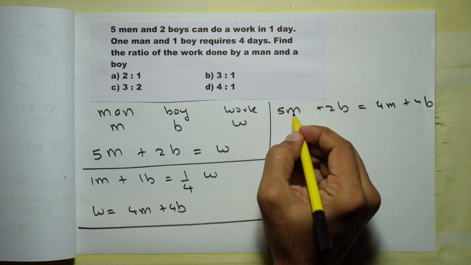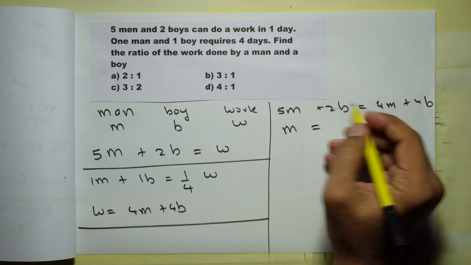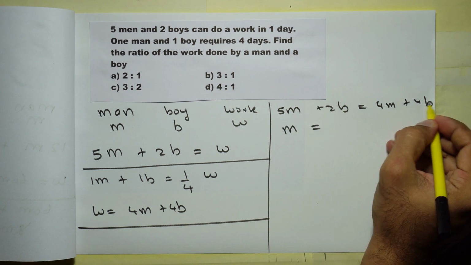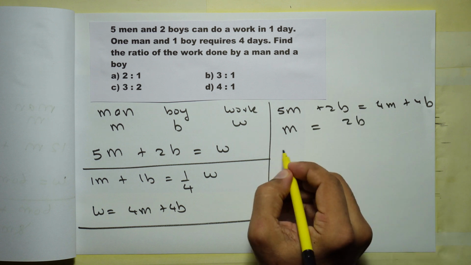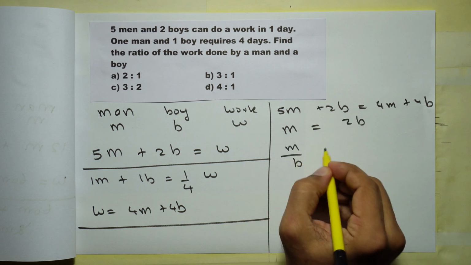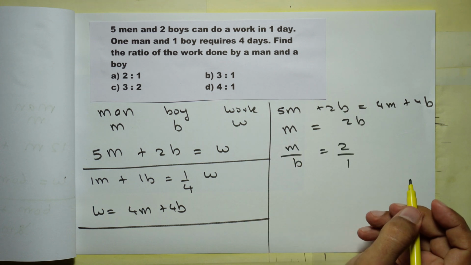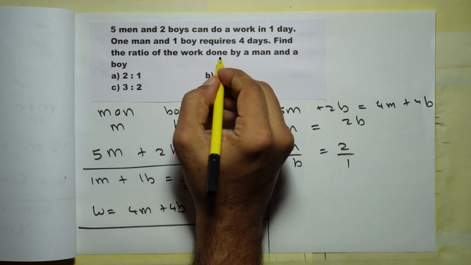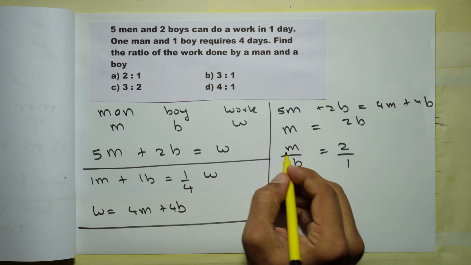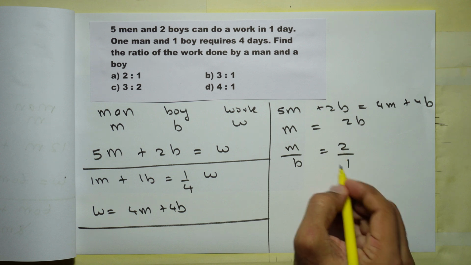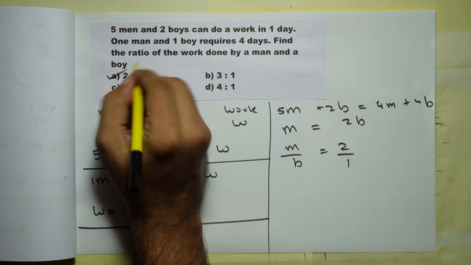I'll just bring 4M to this side, so you will get M is equal to, and 2B to the other side, so 4B minus 2B, that is equal to 2B. Or M by B is in the ratio 2:1. So find the ratio of the work done by a man and a boy. M is to B, that ratio is 2:1, that is option A.